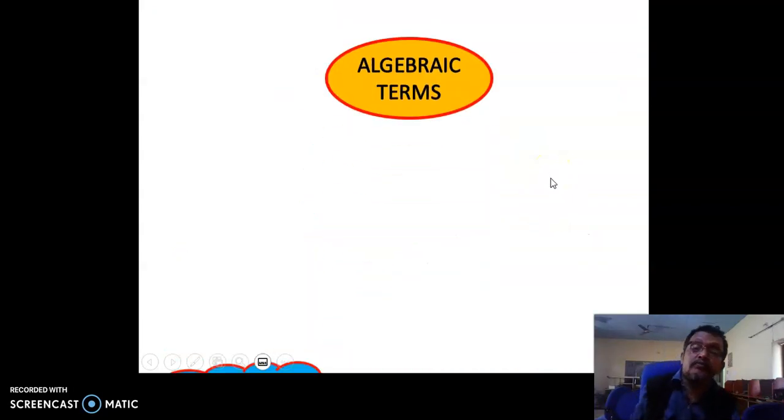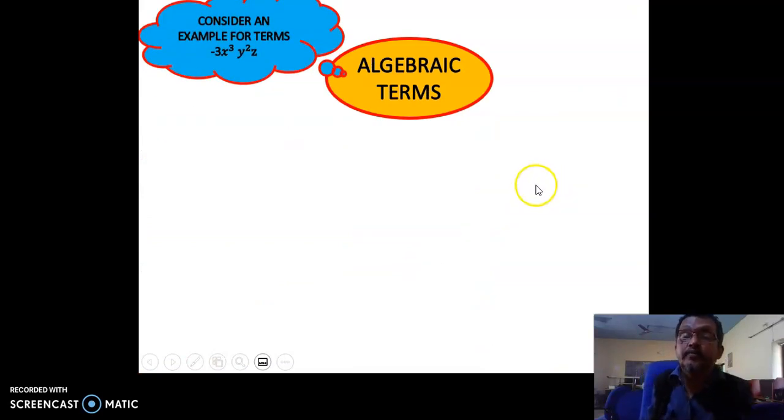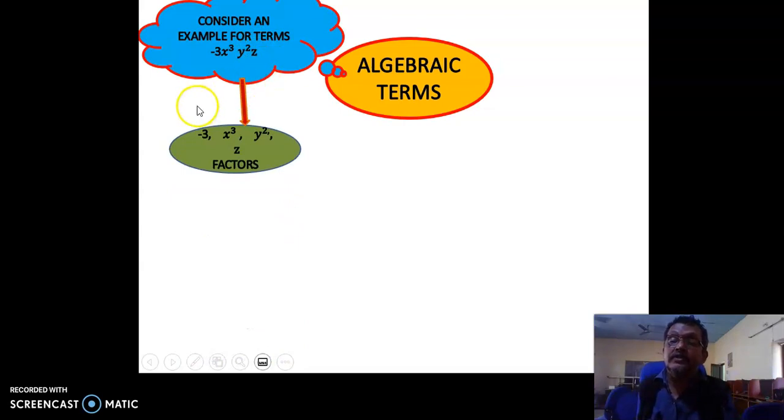Now algebraic terms. Before going to the algebraic term, consider this term as an example: minus 3x cube y squared z. This is a single term. In that we can factorize this. Minus 3, x cube, y squared, z are the factors.